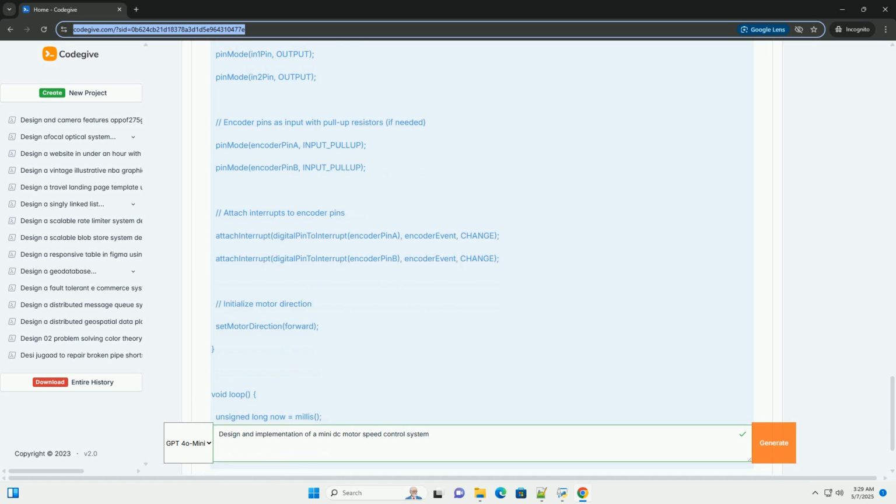3. Troubleshooting. Motor not spinning. Check the power supply connections and voltage. Verify that the motor driver is properly connected and powered. Check the Arduino's output signals to the motor driver. Make sure the enable pin is set high and that the in1 pin and in2 pin are configured correctly for the desired direction. Test the motor directly with the power supply to ensure it's working.